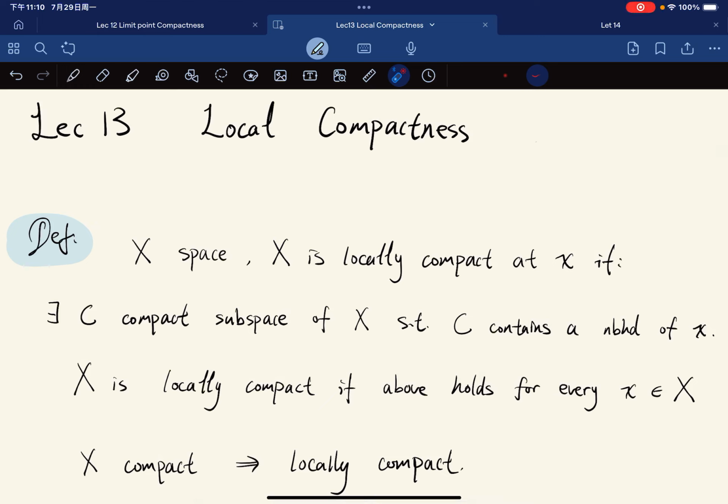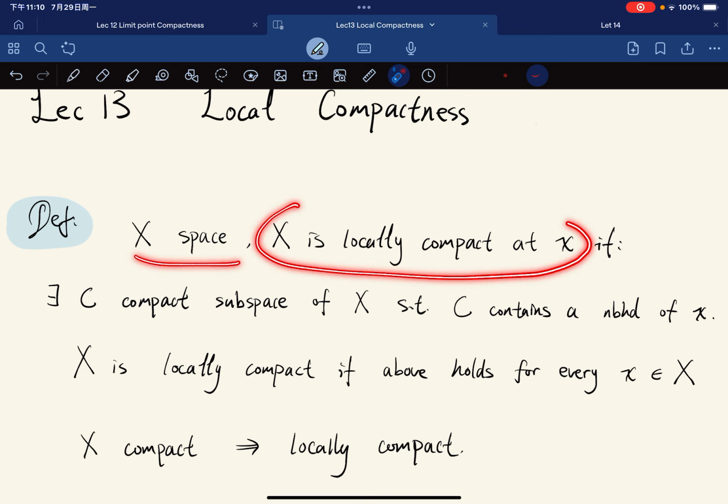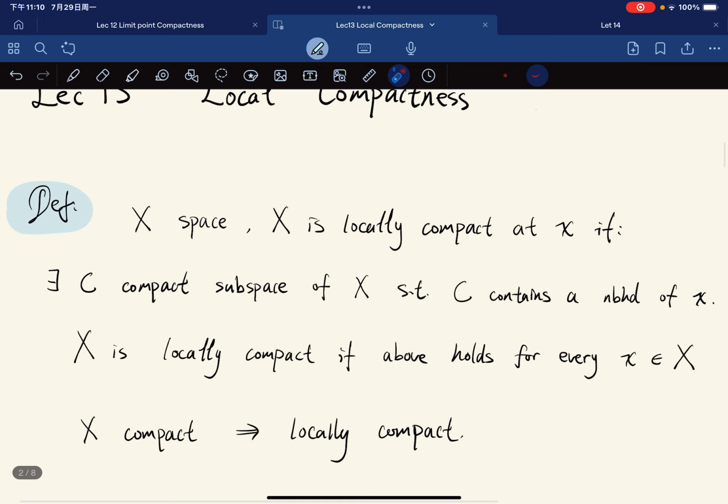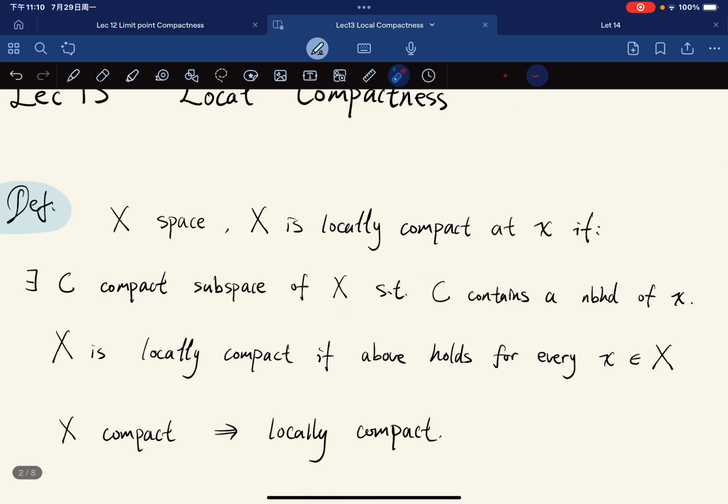Okay, so now we're gonna discuss the notion of local compactness. The definition of locally compact is that, given a space X, it is locally compact at a point x if there exists a compact subspace C of X such that it contains a neighborhood of x. We say the space is locally compact if the above holds for any x in X.